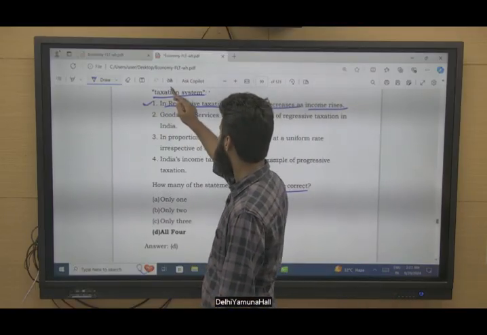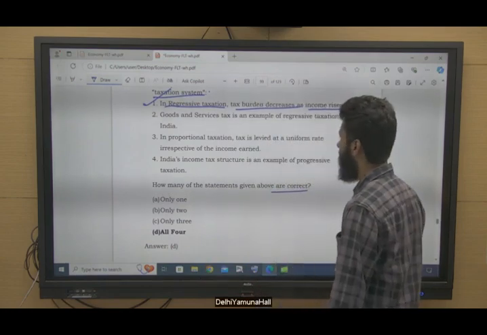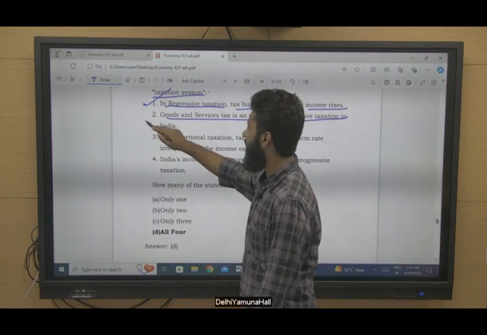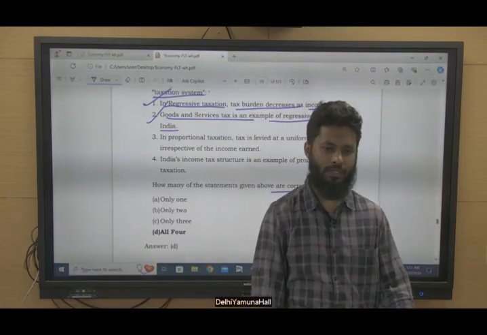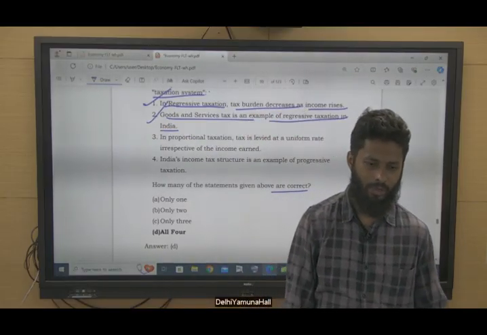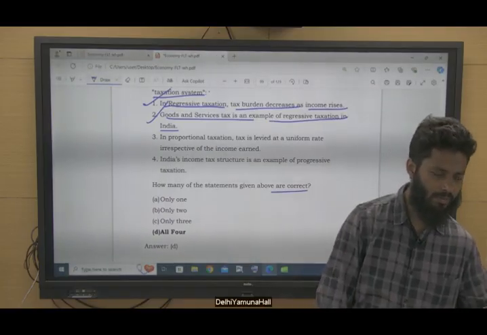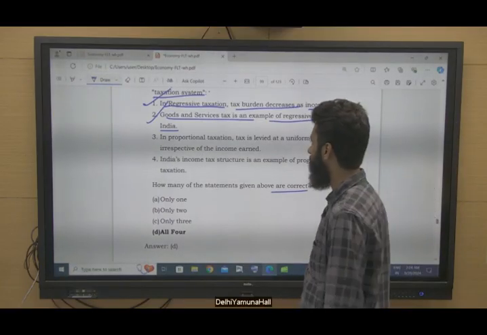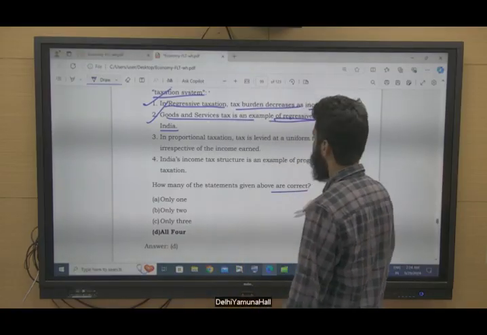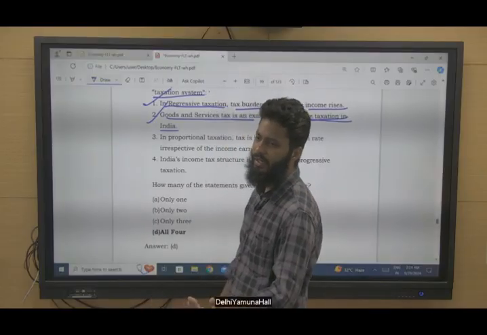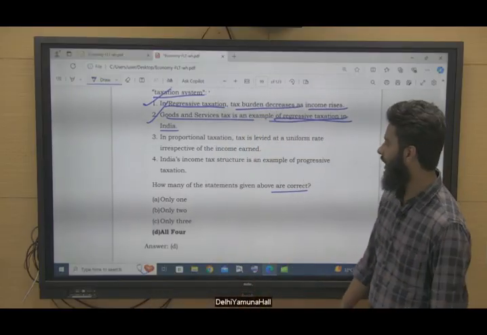So yes, this is correct with respect to regressive taxation system. GST is an example of regressive taxation in India. Yes, we were talking about this just now. The example I gave you about income of 1000 rupees per month, vis-a-vis income of 1 lakh rupees per month, right? So it acts as a regressive taxation. In effect, it acts like a regressive taxation.